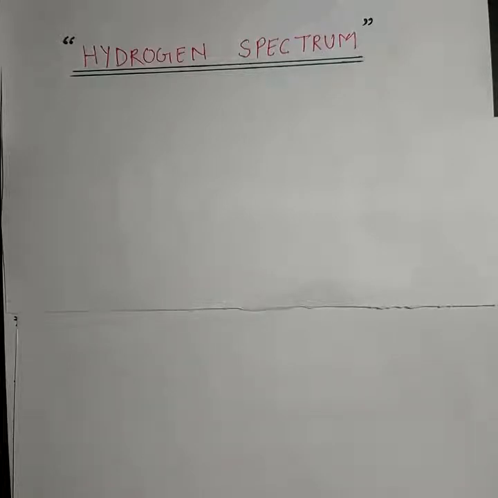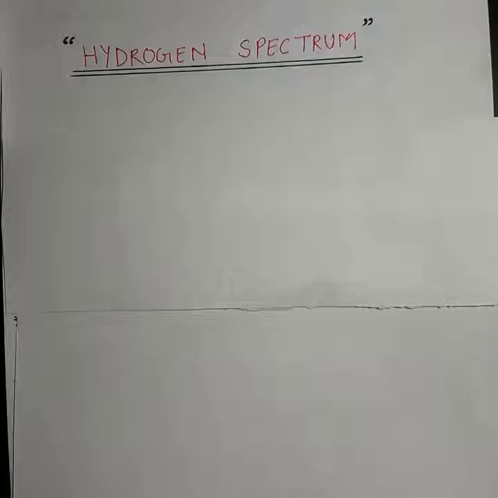So why did they select only hydrogen spectrum? They selected hydrogen because, as we all know, hydrogen has a single electron in its shell, and because of the presence of a single electron, it shows a very simple type of spectrum as compared to other elements which contain more than one electron. So that's why scientists selected hydrogen spectrum.